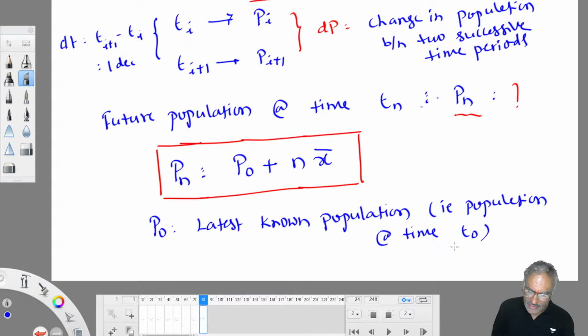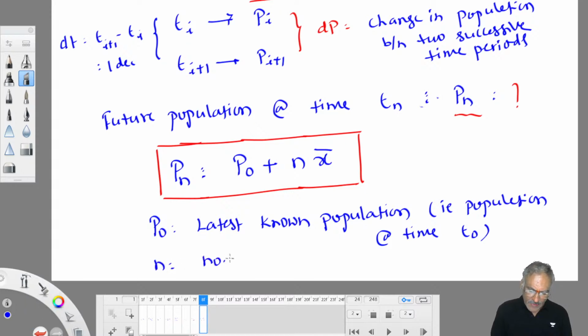Latest known population is taken as P naught. That is also given to you in the census data. In the census only, you will find that P naught. Among all population data, whichever is the latest one, that is taken as P naught. So x bar, what is x bar, what is n? This n is nothing but